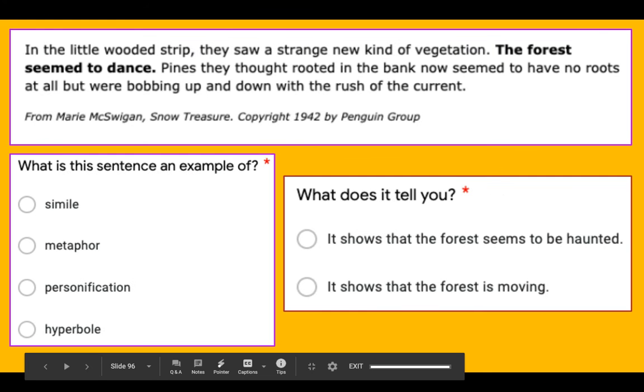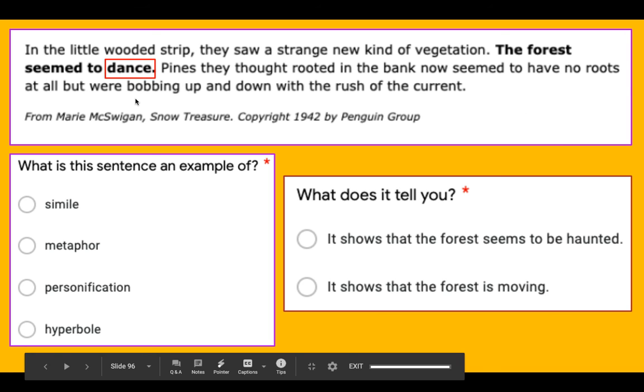All right, next up. In the little wooded strip, they saw a strange new kind of vegetation. The forest seemed to dance. Pines they thought rooted in the bank now seemed to have no roots at all, but were bobbing up and down with the rush of the current. So I don't see a comparison here this time, but I do see that this forest is dancing.